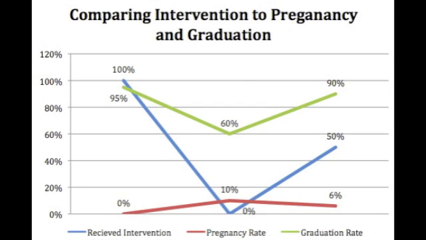Our second graph compares those who received the intervention, pregnancy rates, and the percentage to graduate on track within the three classes. The first class all received the intervention, had an on-track graduation rate of 95%, and resulted in no pregnancies. The second class received no intervention and had an on-track graduation rate of only 60% and a pregnancy rate of 10%. The third class had 50% receiving the intervention, concluding with an on-track graduation rate of 90% and a pregnancy rate of 6% within that class.